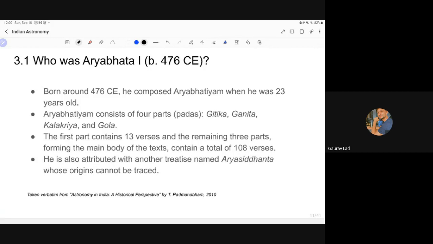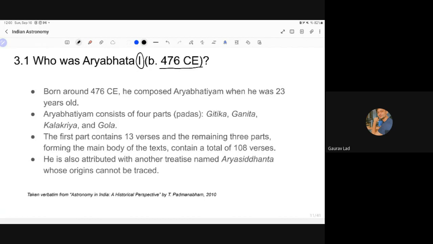So there were actually two Aryabhatas, Aryabhata 1 and 2, and that is the reason why I've written one over here. This is the one who is famous. So possibly he was born in 470 CE, you can say 500 CE, Common Era, in Patliputra, Patna. And he composed his first text, Aryabhatiya, when he was 23 years old. Imagine writing an entire text in astronomy when you're just 23 years old. So he was a genius.